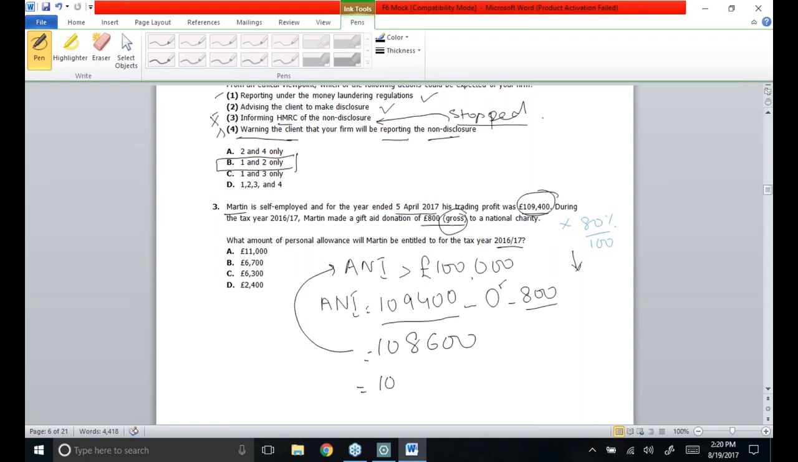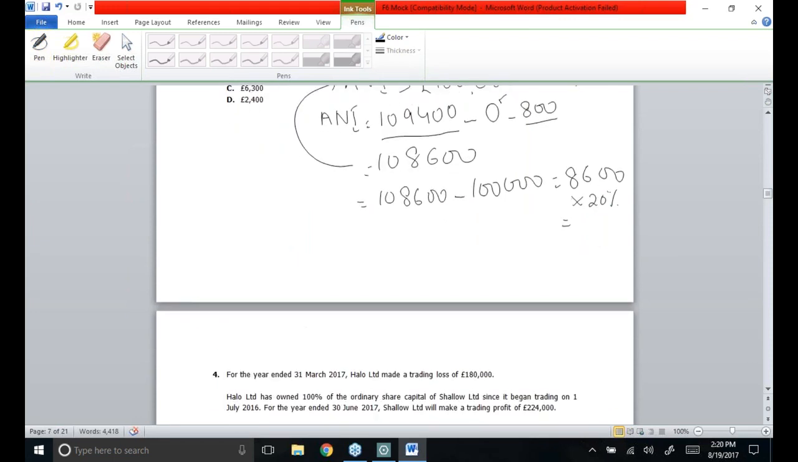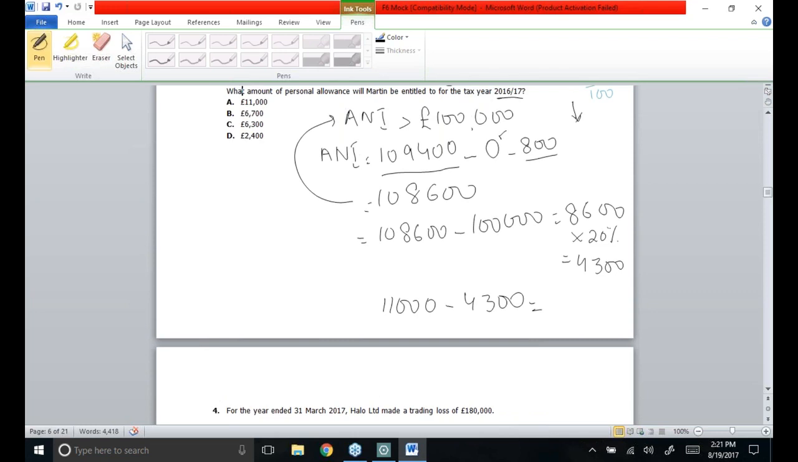Whenever ANI is found to be more than 1 lakh, we have to see what the excess figure is. The excess figure is 8,600, and half of this figure is going to affect your personal allowance. Half of this figure is 4,300, and your personal allowance is 11,000, out of which 4,300 is going to be deducted. So your revised personal allowance will be 6,700 pounds. So which option is correct? That's option B.